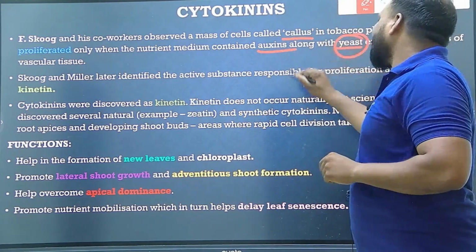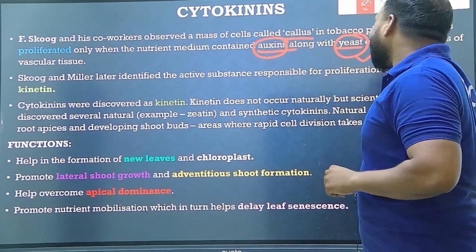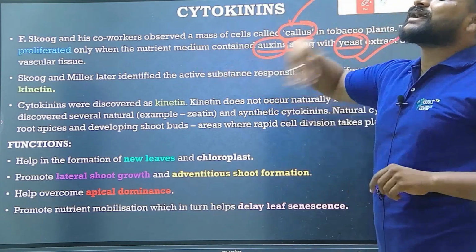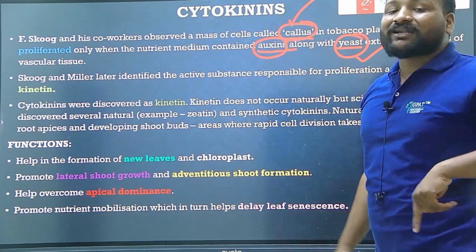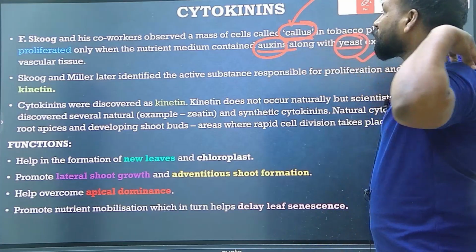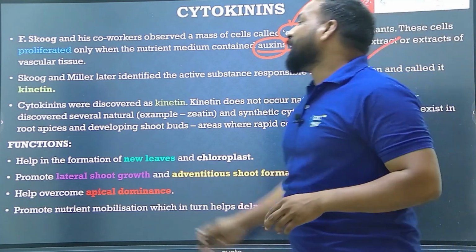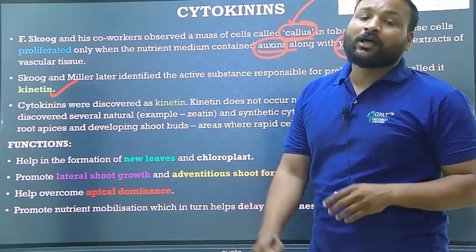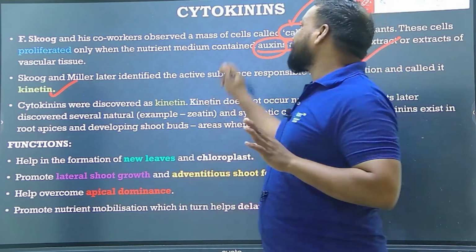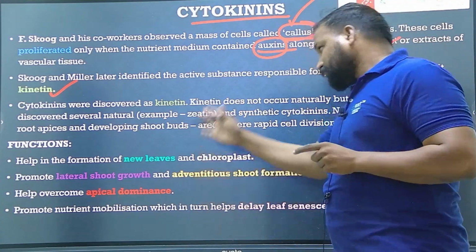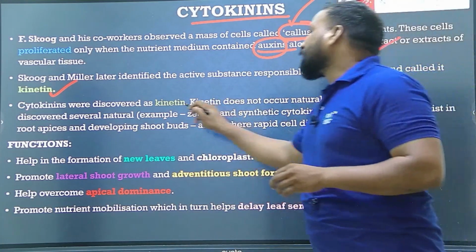They thought that because of auxin and yeast, the callus was proliferating enormously. But later they identified another substance responsible for the growth, called kinetin. This kinetin is known as a cytokinin. So the first discovered cytokinin is kinetin.